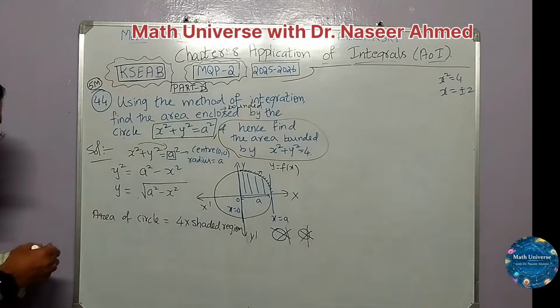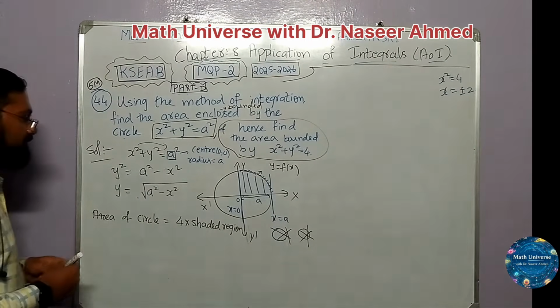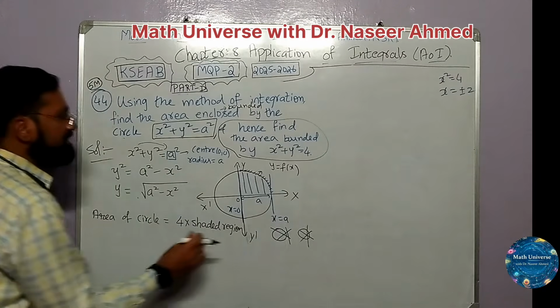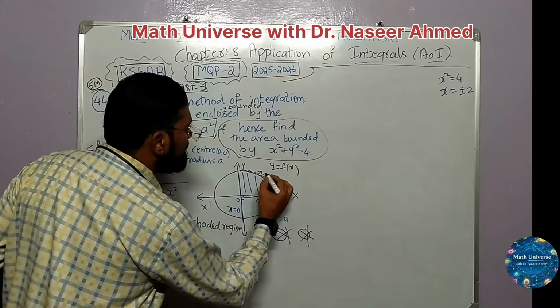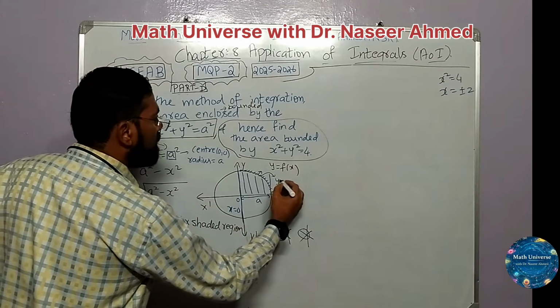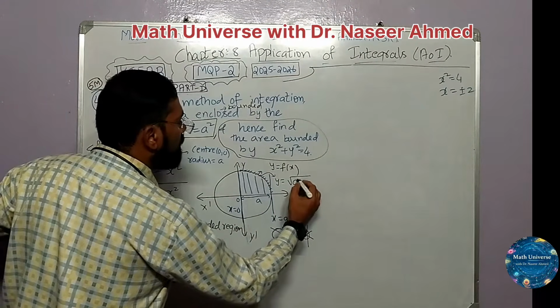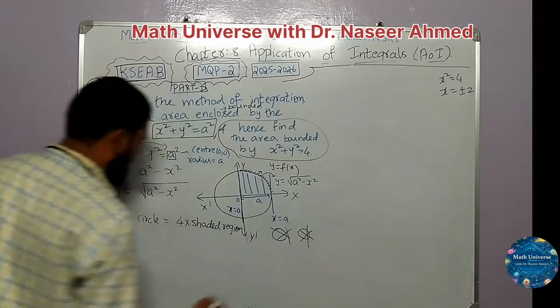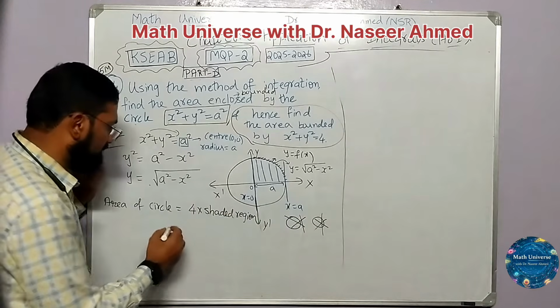Now let us proceed. 4 times of the shaded region, and this curve is now given by y is equal to root of a square minus x square. You can apply any one of the approaches.